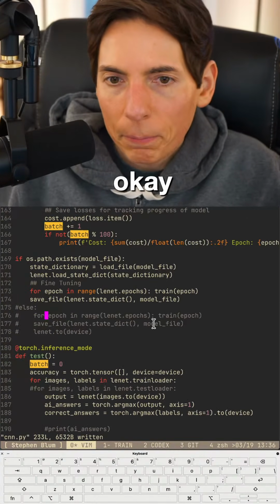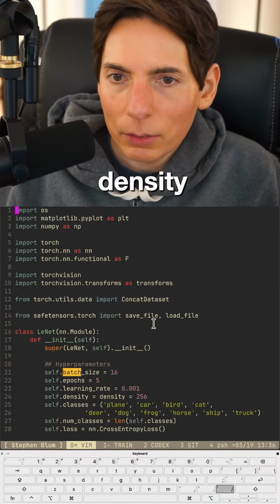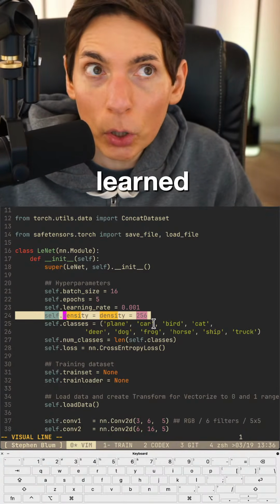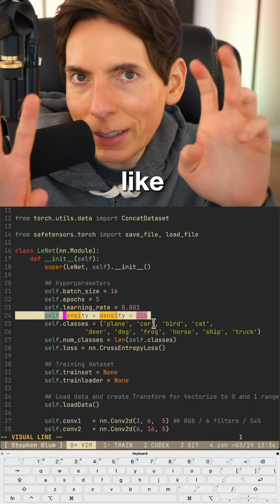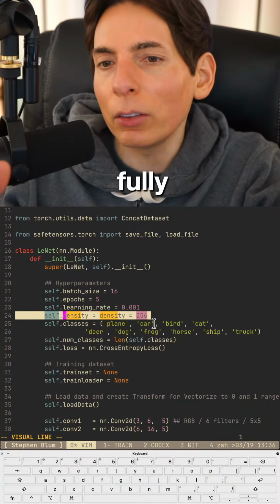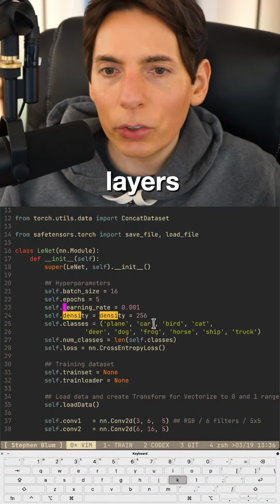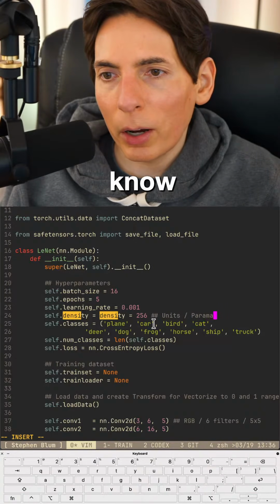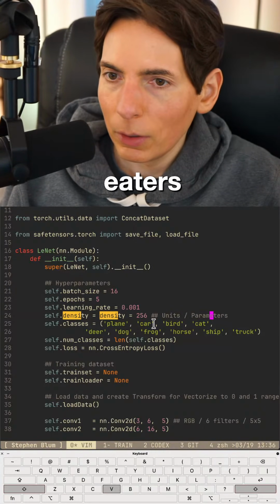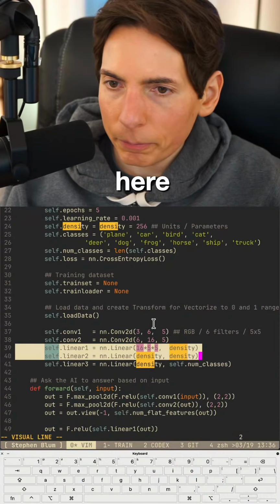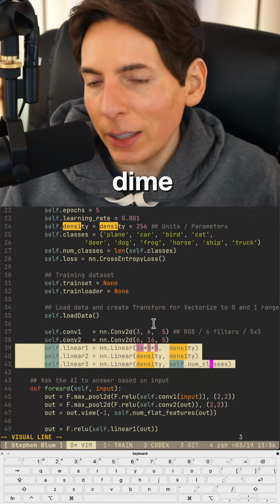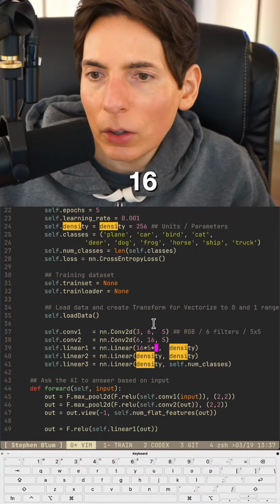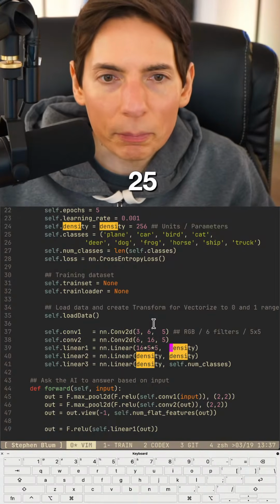Okay. So density is the term that I grabbed when I learned TensorFlow many years ago. They like to call it density. How dense are the dense layers, the fully connected layers, right? You could also call these things units, or parameters, right? They are right here. So you can see what the dimensionality is, like the width by height. So this is 25 by 16 over the density, which is 256.